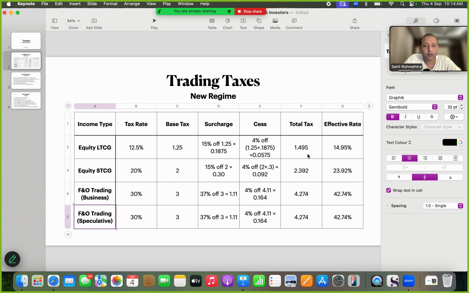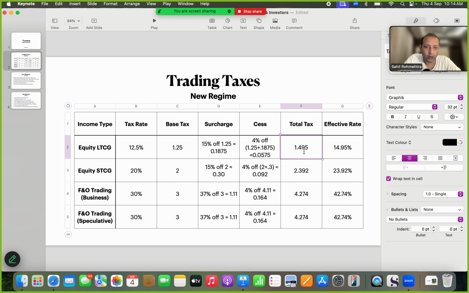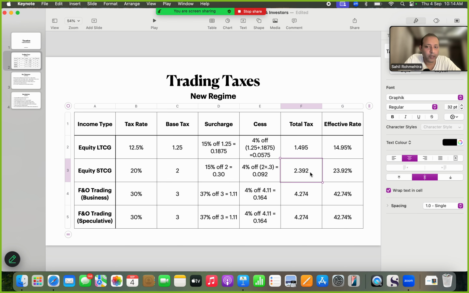With this, we get our total tax on an income of 10 crore rupee, which is 1.495 crore in case of LTCG, 2.392 crore in case of STCG equity, and 4.274 crore in case of F&O trading, which means that the effective tax rate is 14.95% in equity, and it goes up to 42.74% when it comes to F&O. So you're going to give away a lot of your income as taxes, and let us just see what we can take away from this here.